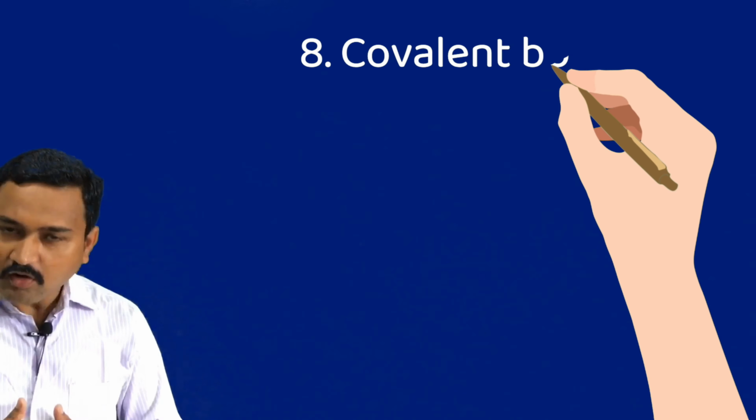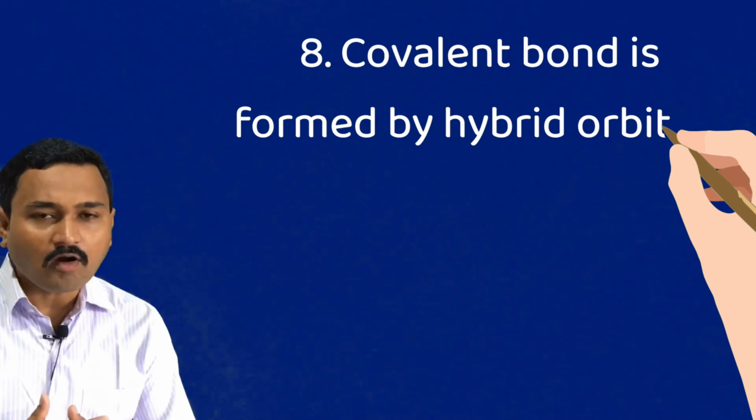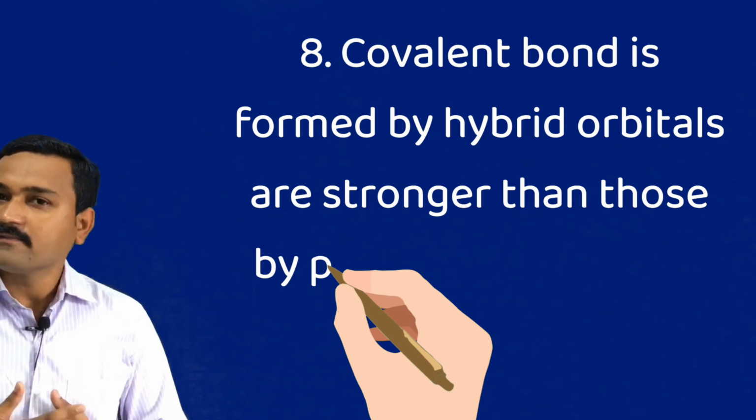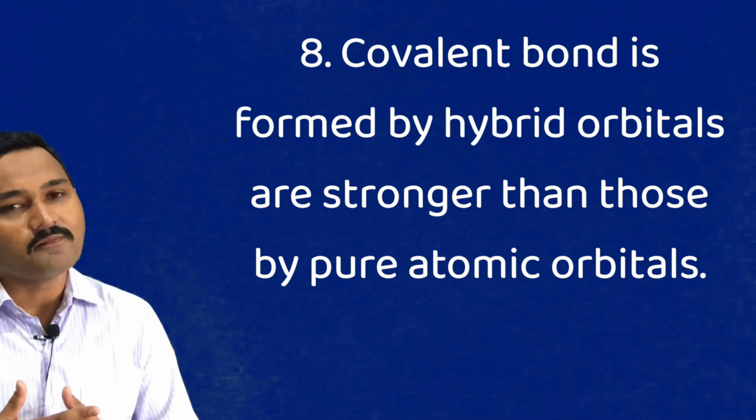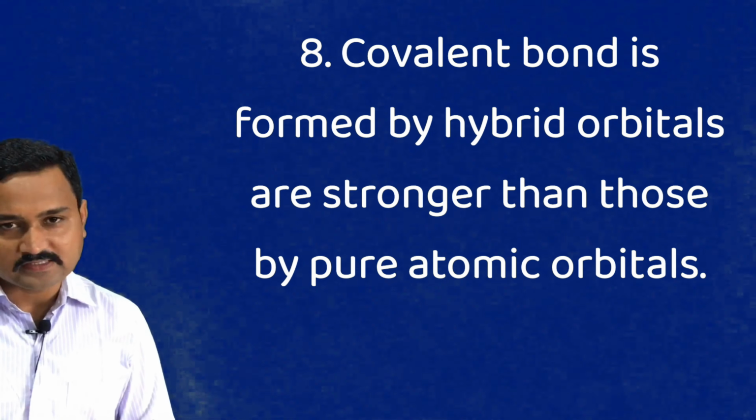Now next salient feature, the covalent bond formed by the hybrid orbitals is stronger than the covalent bond formed by your atomic orbitals. So these are the important essential conditions and the salient features of the hybridization.